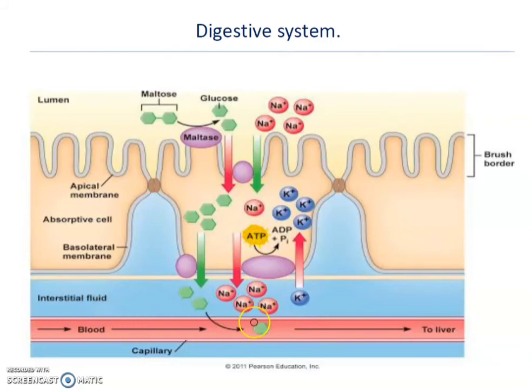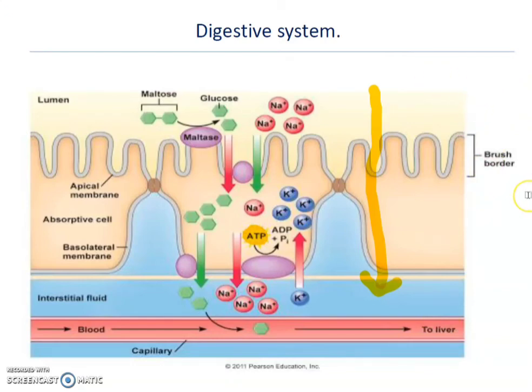This is the bloodstream, and food is absorbed from the intestine into the bloodstream. For that purpose energy is required. Whenever energy is required, that process is called active absorption, and the ions are actively absorbed into the blood and then supplied to the liver. So this is the use in the digestive system.